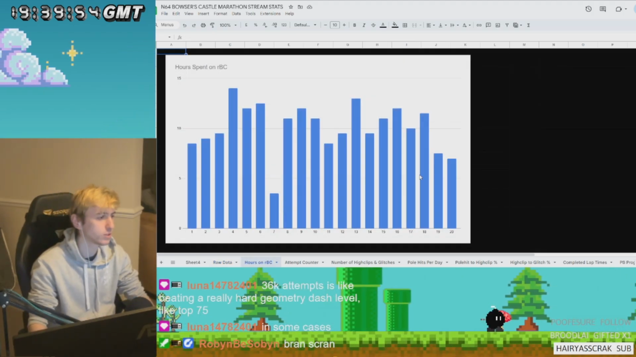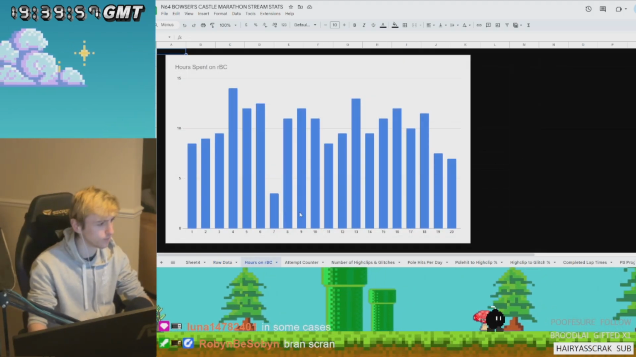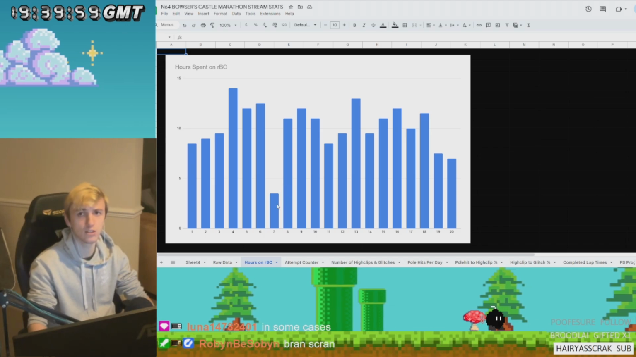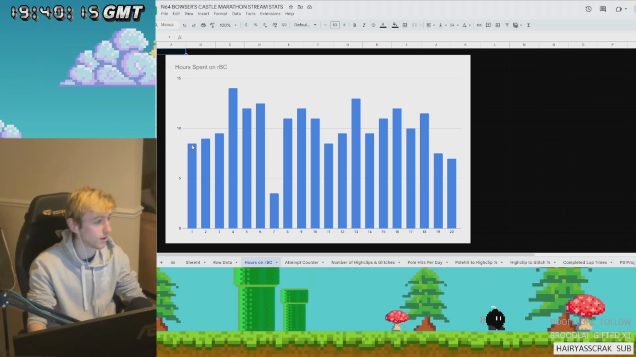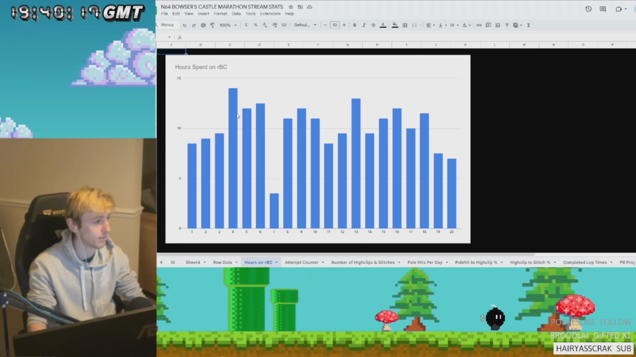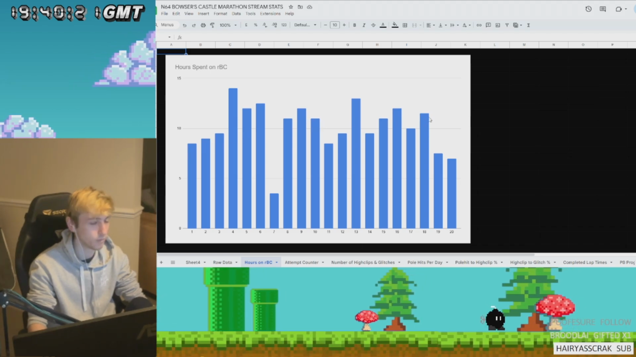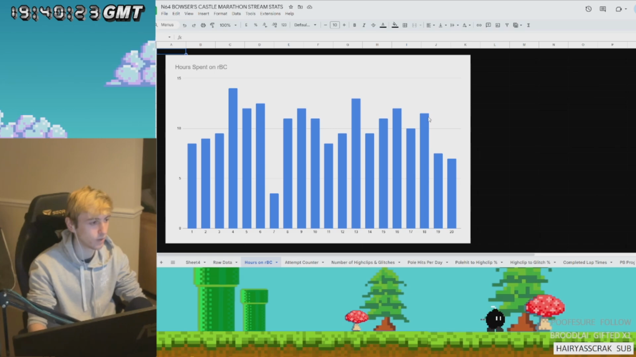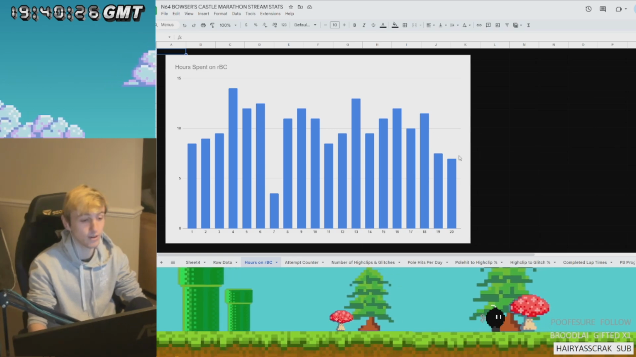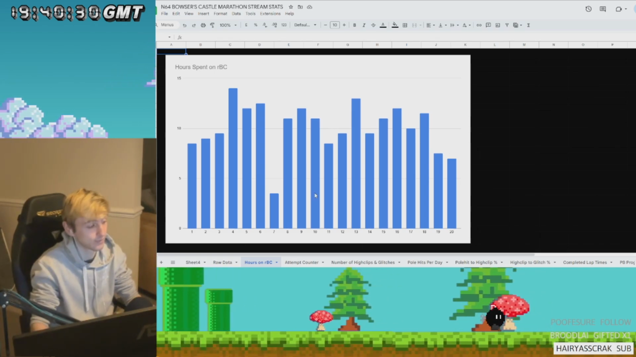First graph, hours spent on RBC each day. Important to note, day 7, that's when I did the 100% run. It's interesting to me because I went up and up and up. I really committed myself. Like you can see, it went up, committed myself to a mental asylum. And then when I played less, I got the record. Hey, whether that means something, I don't know.